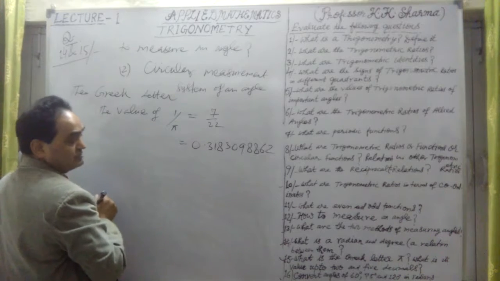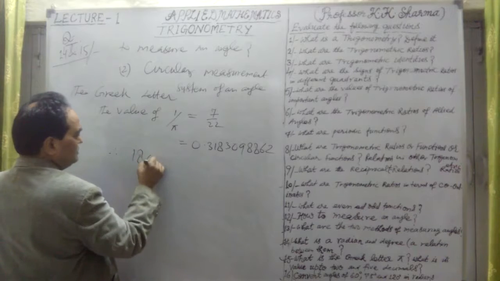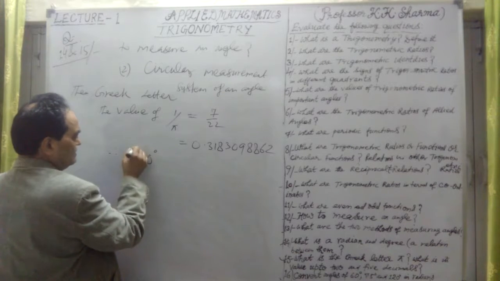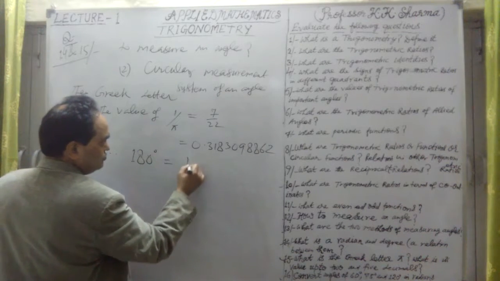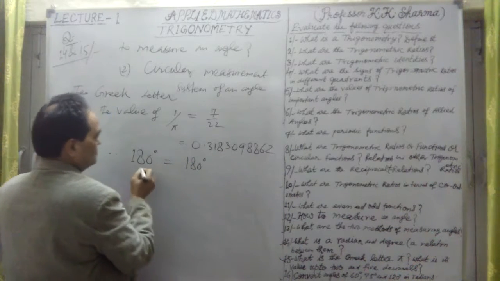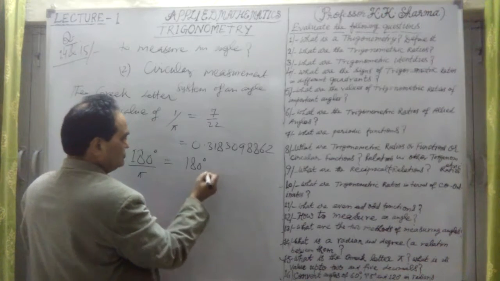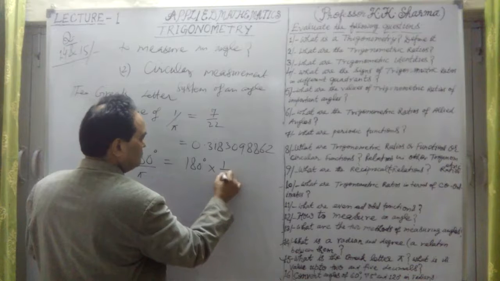Therefore 180 degrees, which is a straight angle, multiplied by 1 upon pi gives 180 degrees upon pi.